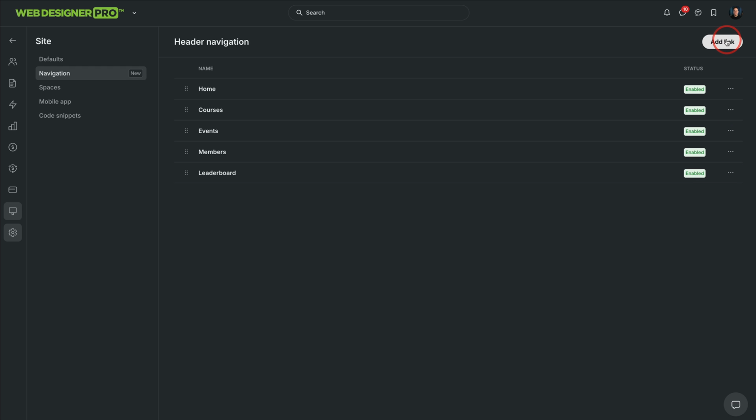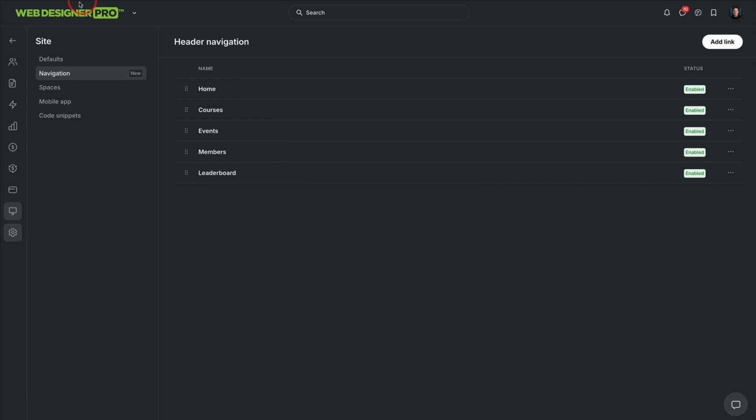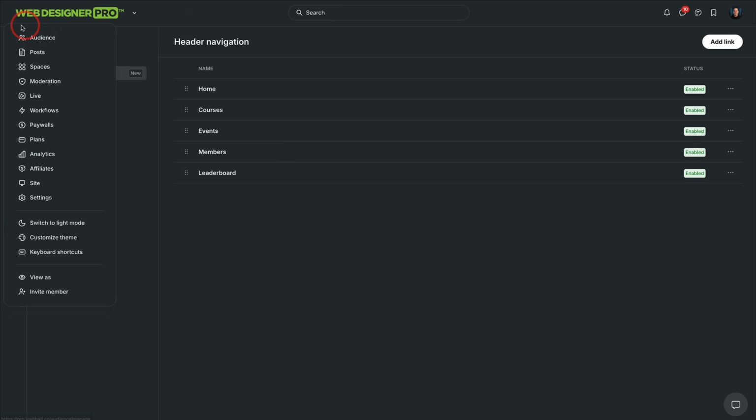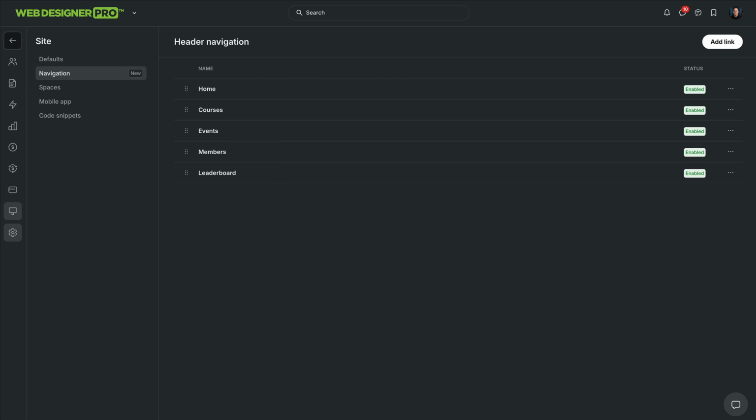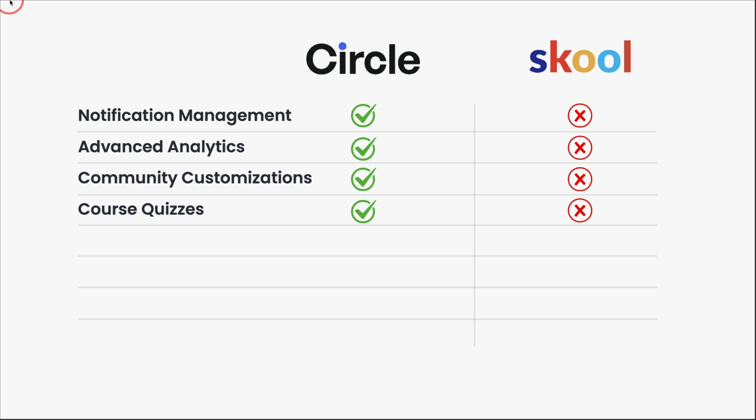I could also add a custom link. If I have a special event or something, I could add that here and customize my experience. Again, if I wanted to. Not an option in Skool, at least not fully customizable like Circle is. Currently, Circle does have course quizzes and Skool does not. I'm actually a little surprised by this. I would imagine that Skool would do course quizzes pretty soon.